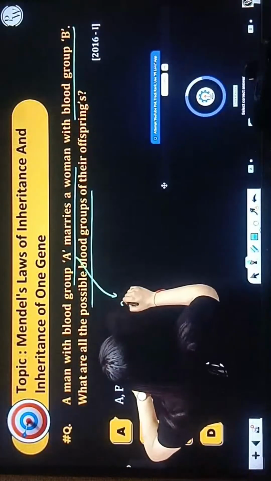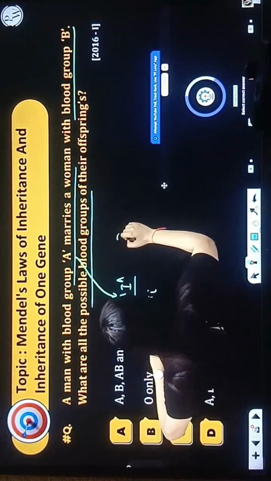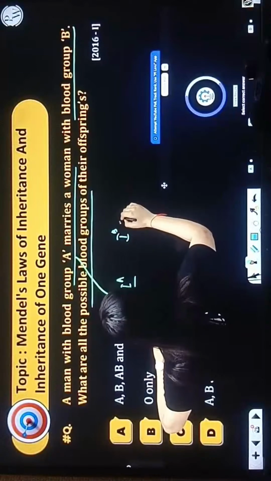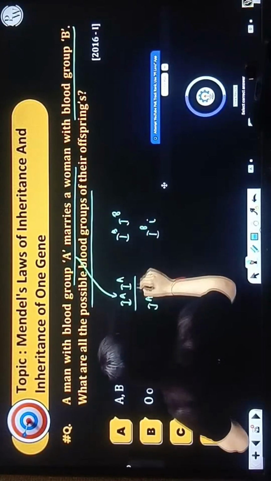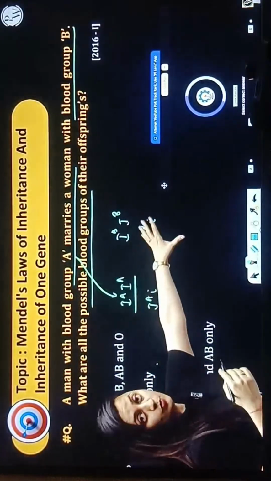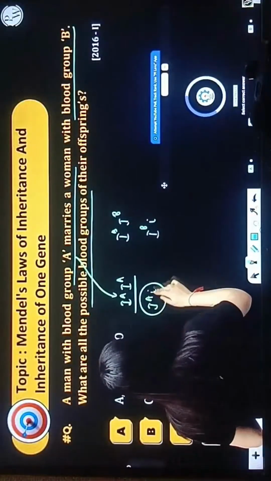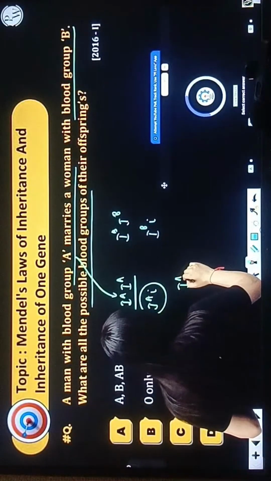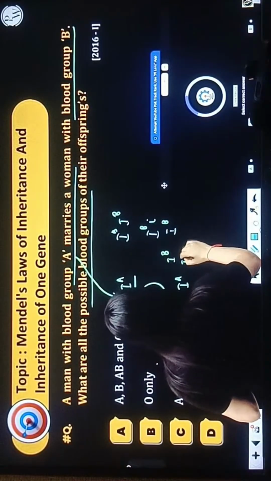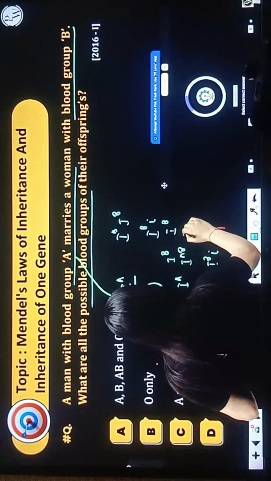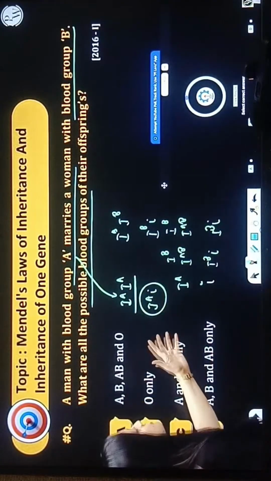Dekho beta, two possibilities are there. They can be homozygous or heterozygous. Anything can be there. We know that if both are homozygous, only one type of baby will be there. But overall, anything can be there. Like let's suppose the male is heterozygous and the female is homozygous, then you know that AB blood group, B blood group, again AB blood group, again B blood group can be there. But we are not sure whether this is going to happen or not.